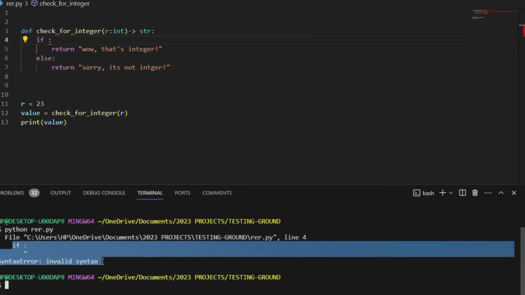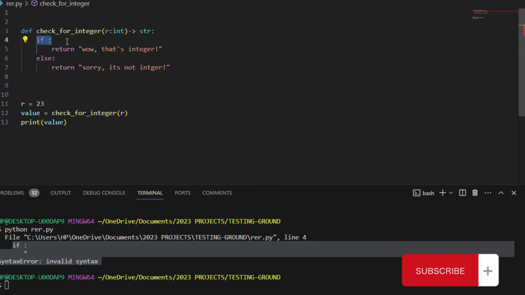This is what I'm talking about. The code I wrote here is Python code, and it obviously has some bugs in it. This is where the issue is: this is not a complete if statement in this code base. When I run the code on the console, I get the error message saying syntax error, invalid syntax, based on this if statement.